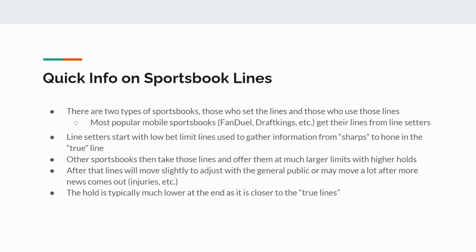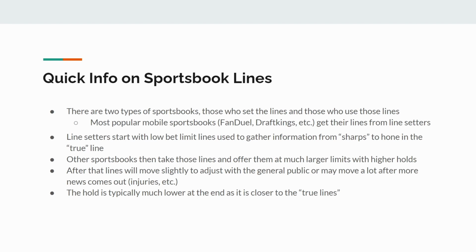And so as they get passed forward into the public sports books, the hold typically gets lower because they're more confident in the results, so they don't have to hold as much money from the public. And what I mean by hold is that for every bet they set up, if you bet both ways, the casino is always going to win money. They're always going to take money off the top from the bets. So they make sure that if the bets are bet equally each way, they always are going to make money and they're not going to lose. And so as you get towards the end of the line, these holds are going to be very small because they're very confident in these lines.